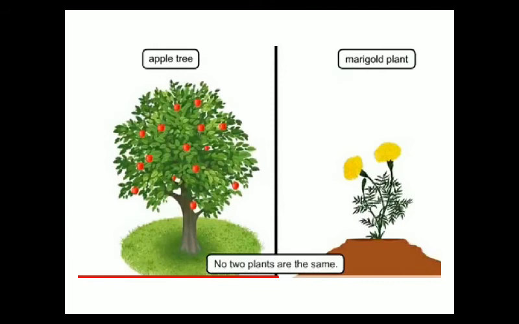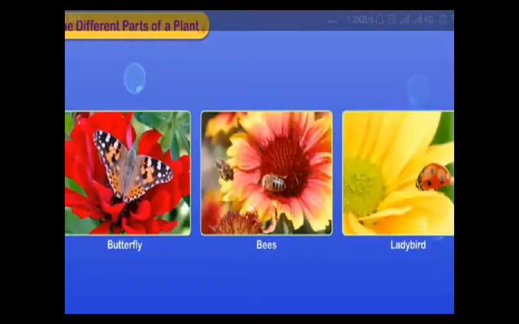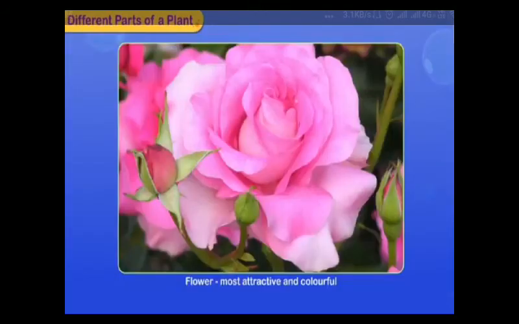Now we will learn about another part of the plant, flowers. Flowers are colorful. They smell good. Flowers make seeds and fruits. Flowers are the most beautiful part of the plant. Now you tell me, children, name your favorite flower. I like rose.